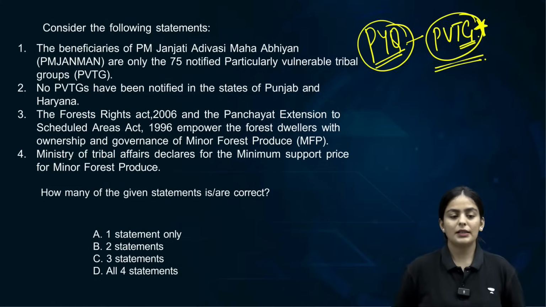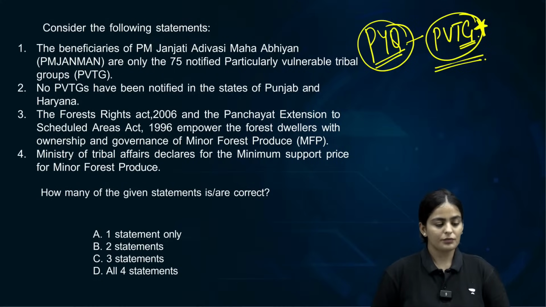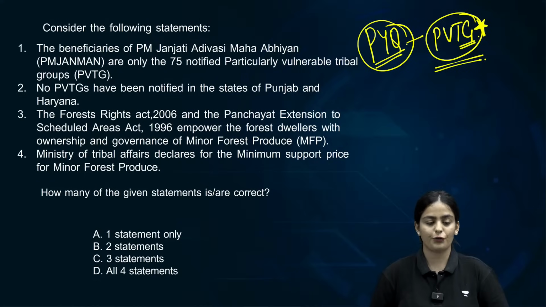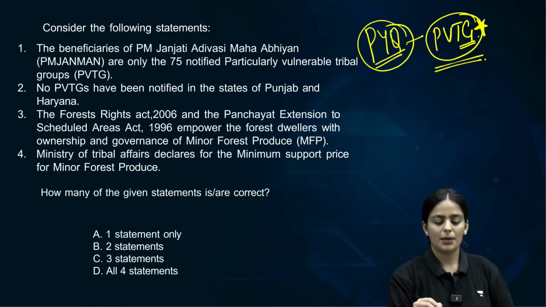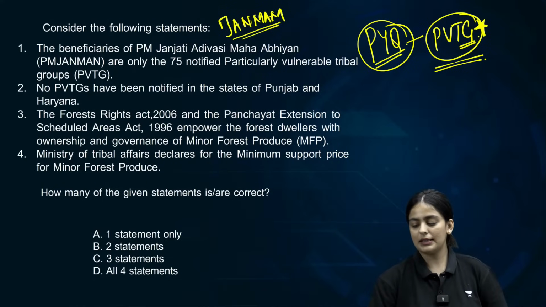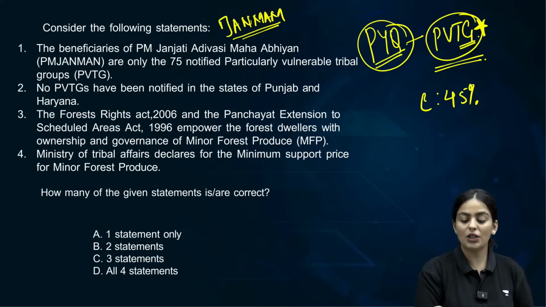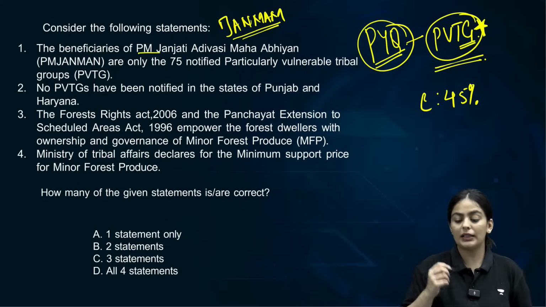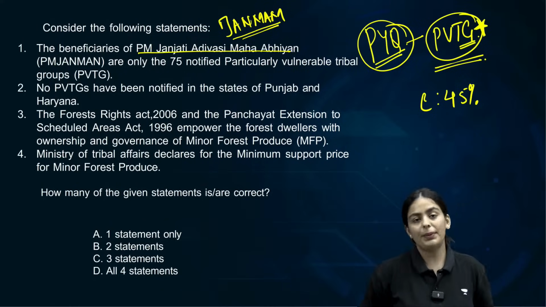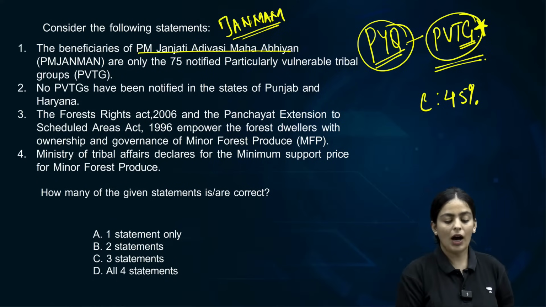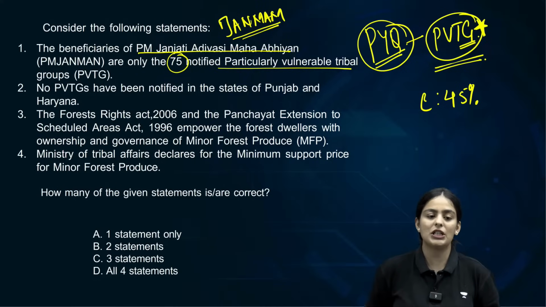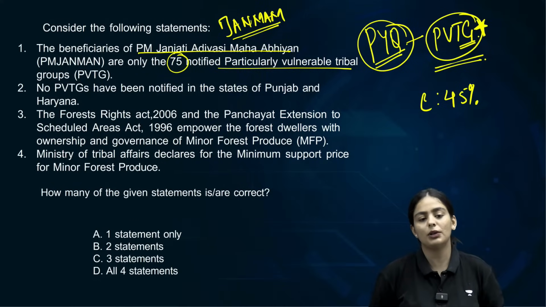All right. Consider the following statements. The beneficiaries of PM Janman is the scheme that we are talking about. Beneficiaries of Pradhan Mantri Janjati Adivasi Maha Abhiyan, PM Janman, are only the 75 notified PVTGs, particularly vulnerable tribal groups.